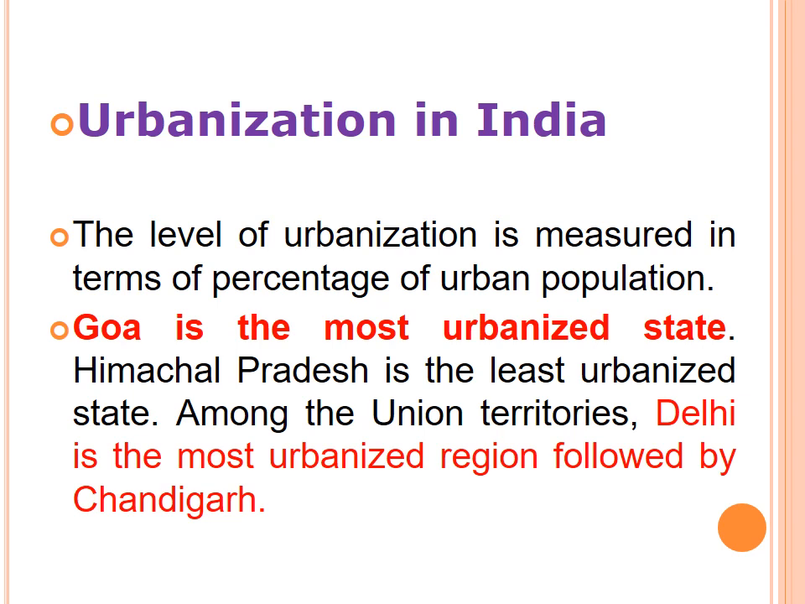But in Himachal Pradesh, most of the areas are rural areas. Okay, only some areas have changed into urban areas. Among the union territories, Delhi is the most urbanized region, followed by Chandigarh. So Delhi is the most urbanized region in the union territories. Okay, there are 7 union territories. Now one more is added. Yes or no? So 8 union territories are there. So you see in India, Goa is the most urbanized state and Himachal Pradesh is the least urbanized state. Okay.